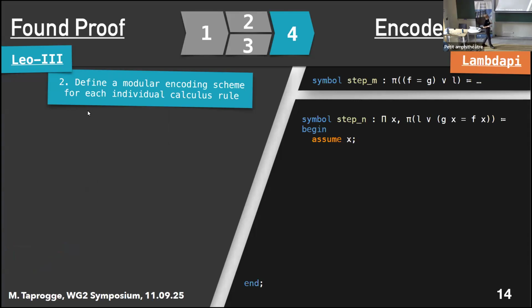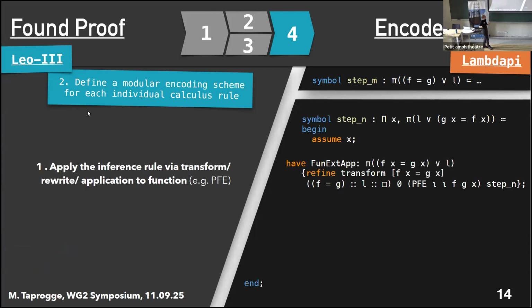So for instance, if we return to our examples and we would now want to have a full proof script for the step n, as it's called here, which is L or gx equals fx based on f equals g or L, then we would basically just consider which of our additional things we need.